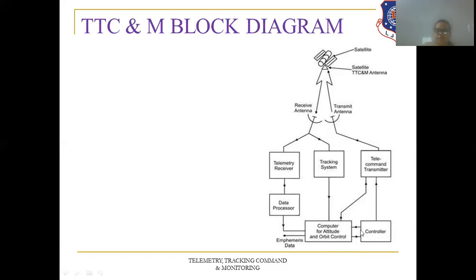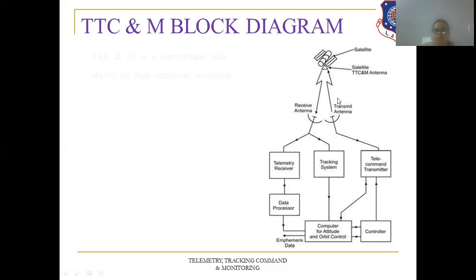If it is not at the right position, a command will be given with the help of the telecommand transmitter, right? The telecommand transmitter is connected to the control with the various commands on it. Let's say the satellite is deviating from its orbit. Then it will command the signal through the transmitting antenna to operate the gas jets or thrusters, so that the orbit of the satellite can be maintained. Clear?